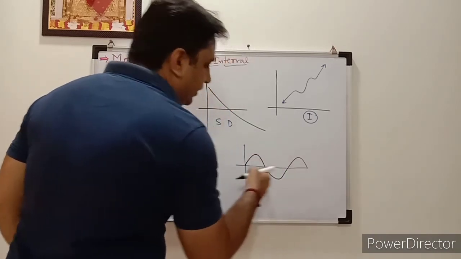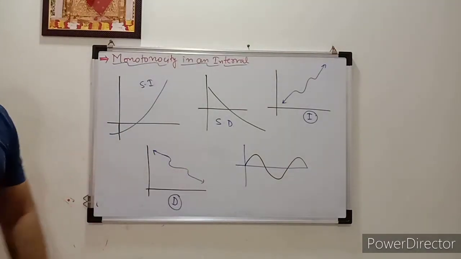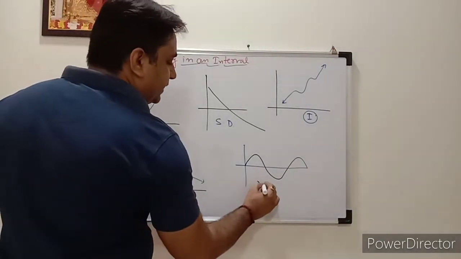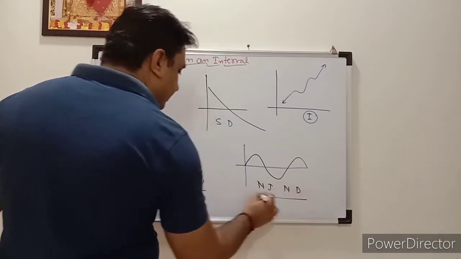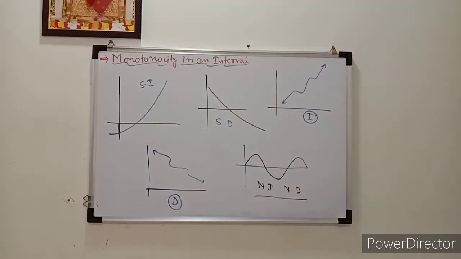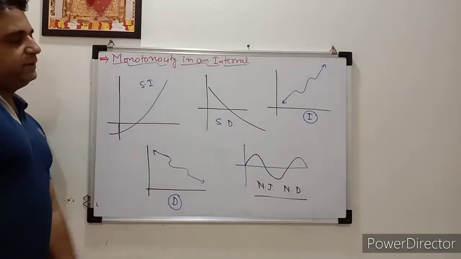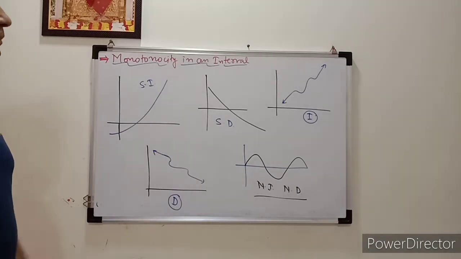So I hope you got it. I have already discussed this: this is sin x. It is neither increasing nor decreasing, correct? So these are some examples where you can check the monotonicity of the function, whether it is increasing, decreasing and so on. Some points we have already discussed, so I hope you have got some idea.